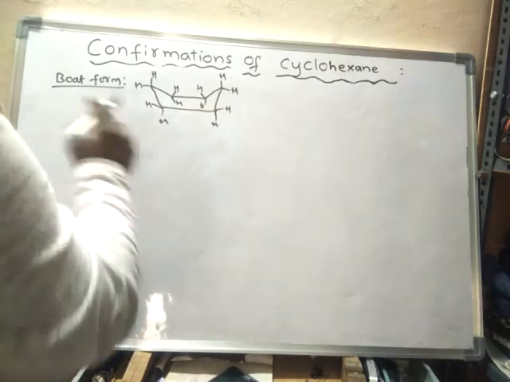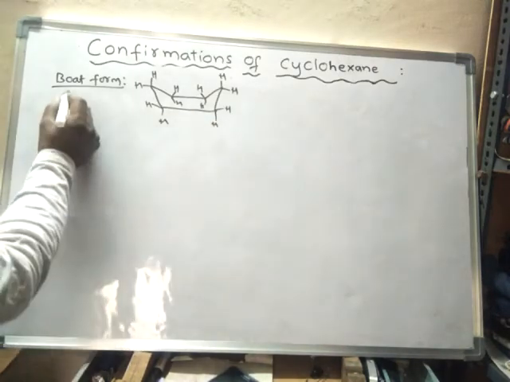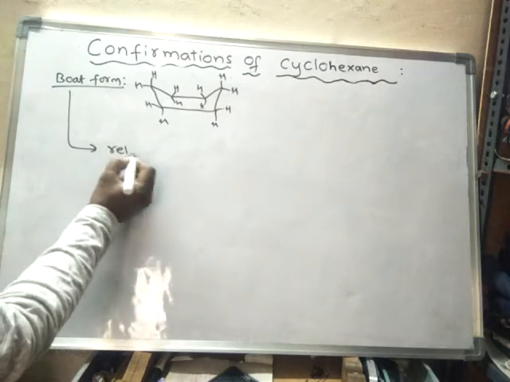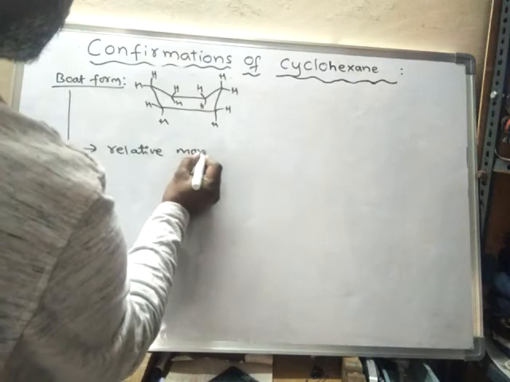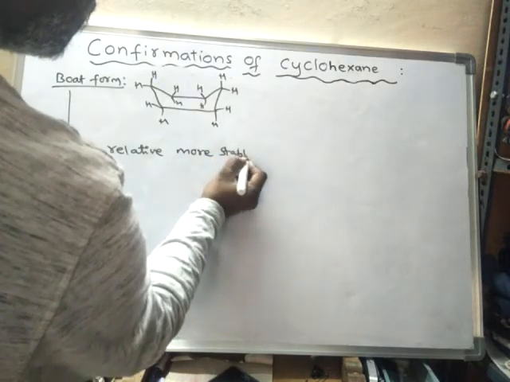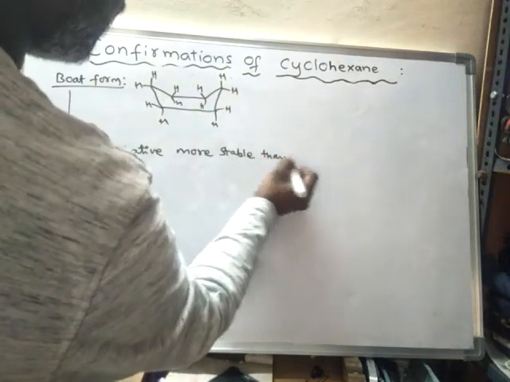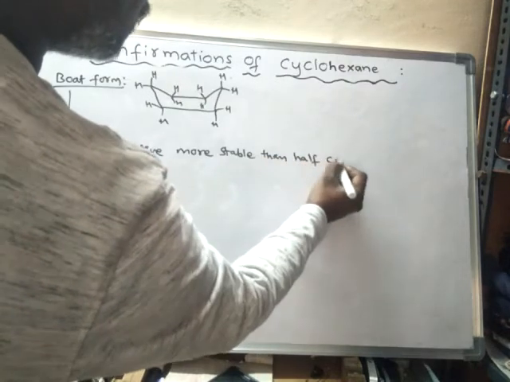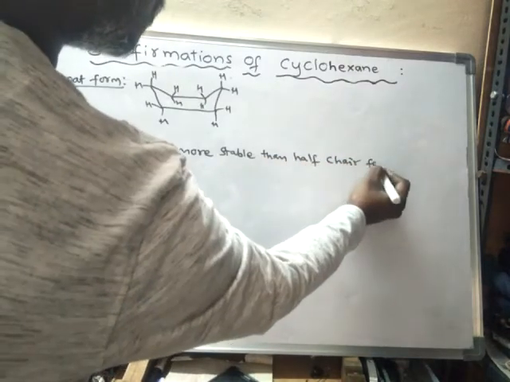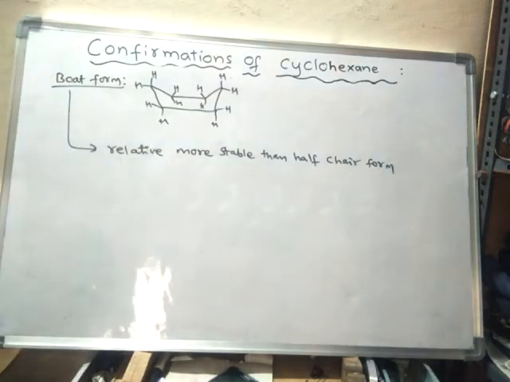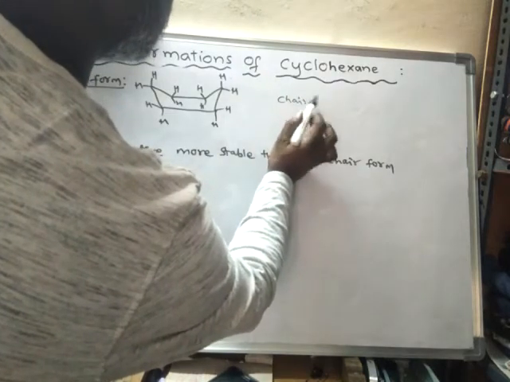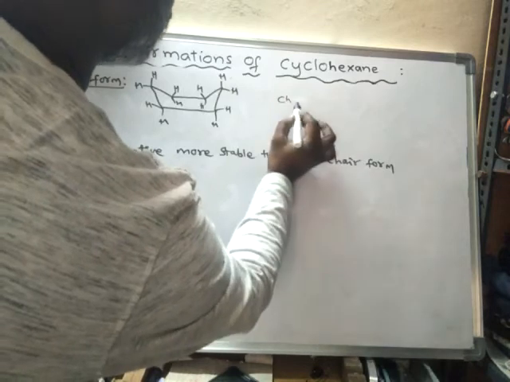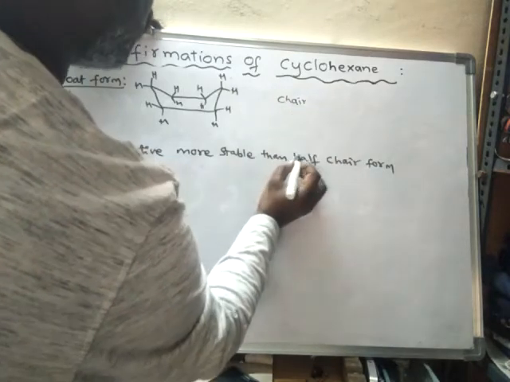So this boat form is relatively more stable than half chair form. So from all this it is understood that the chair form is the most stable form. The stability order, if you see, the chair form is the most stable form.